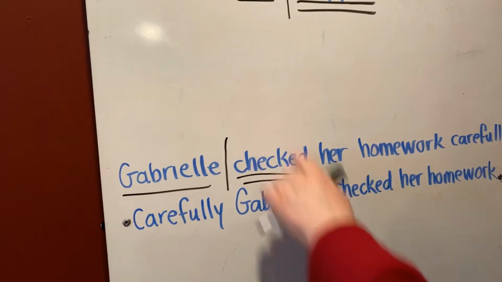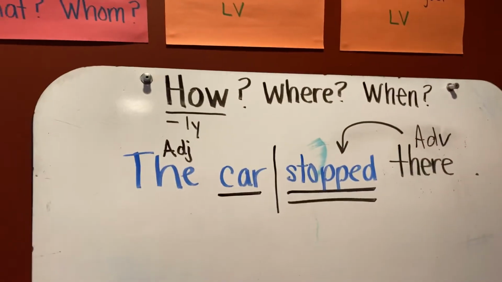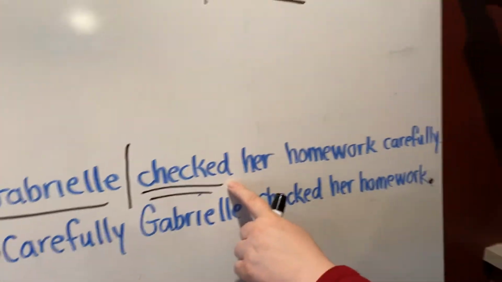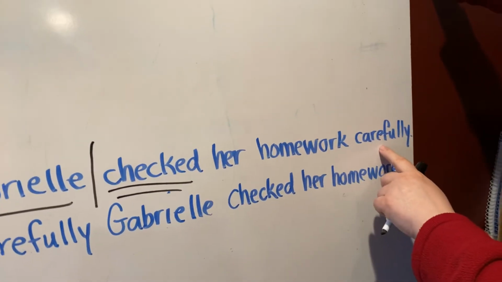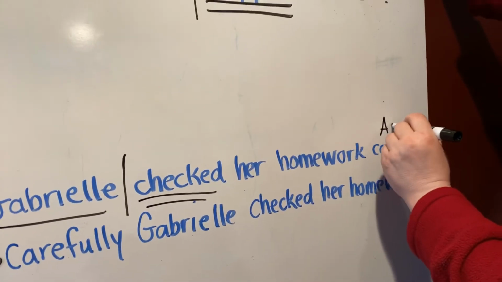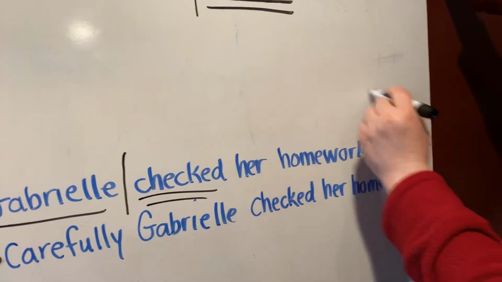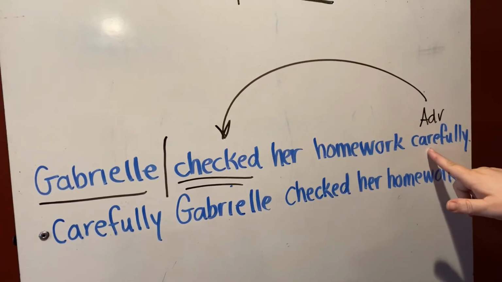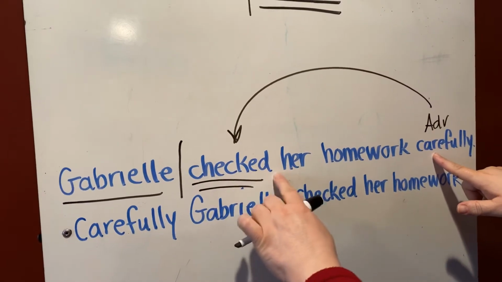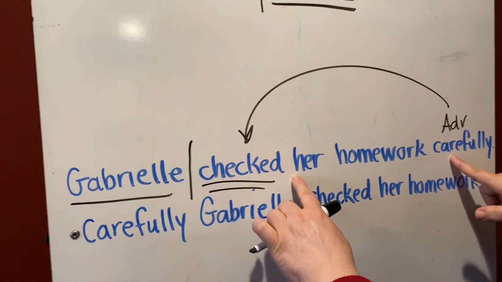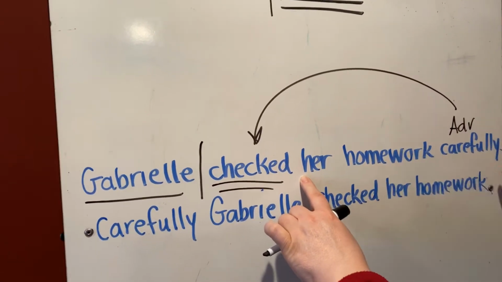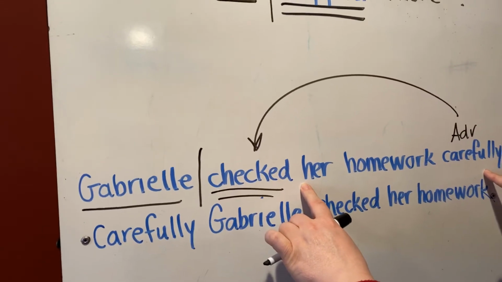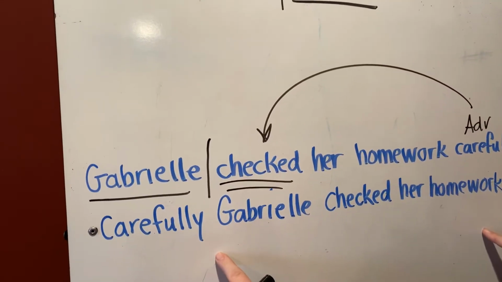Now, how did she check it? Look at where it is. Carefully. This is our adverb describing how she checked it. So your adverb doesn't always have to be right behind your verb. Sometimes it's not even in the predicate anymore, like this one.